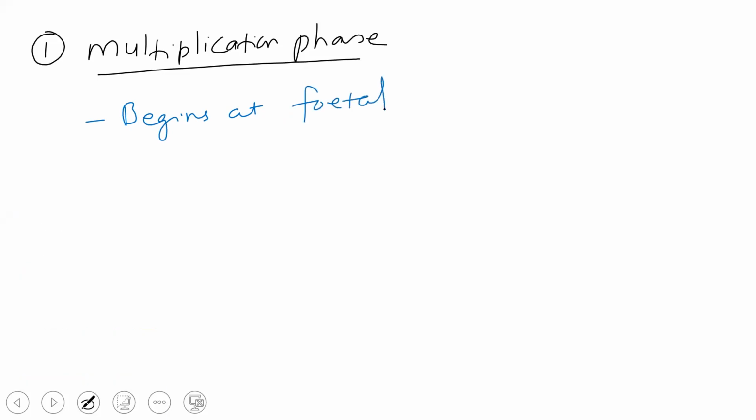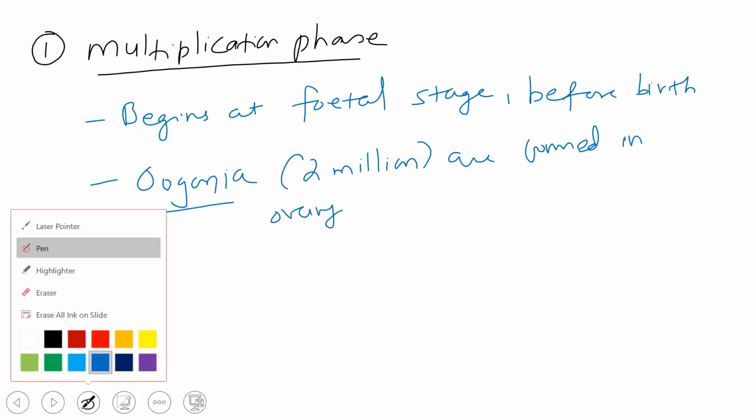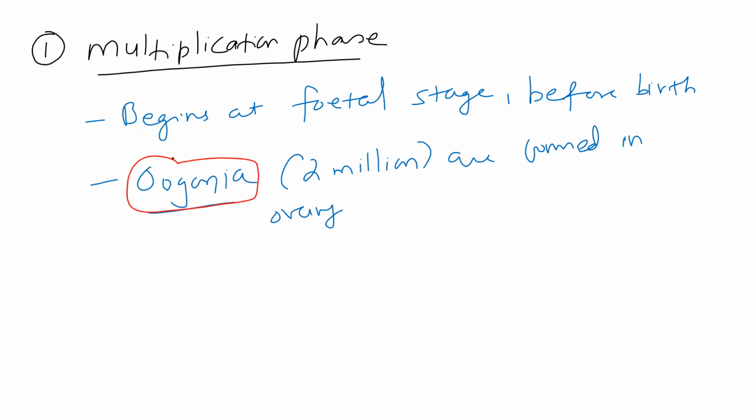That means the female embryo is still in the mother's womb, before birth. Okay, so there is oogonia, which is approximately 2 million, formed in the ovary. So this ovary is what? Remember, it is the fetal ovary.